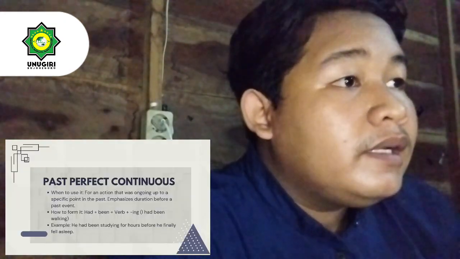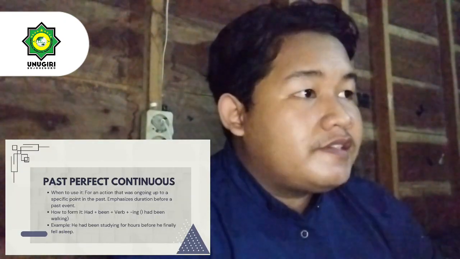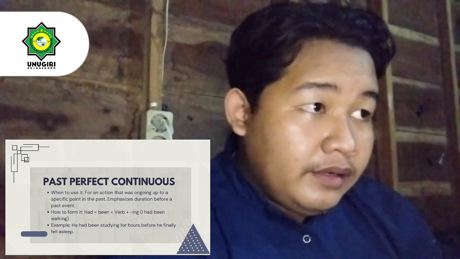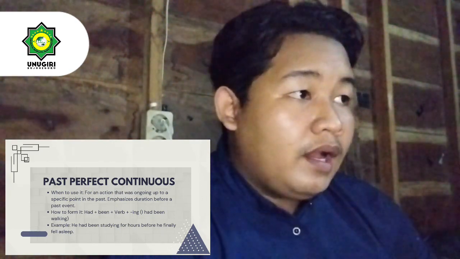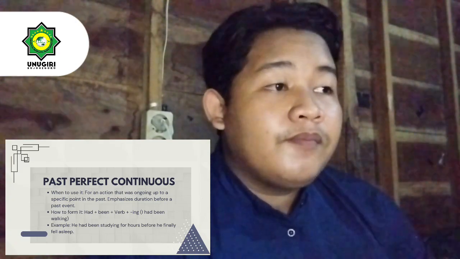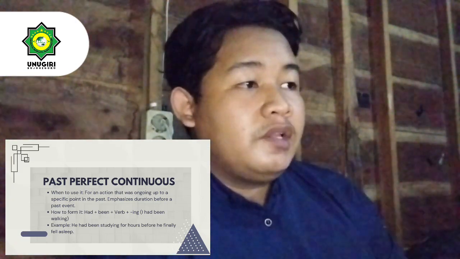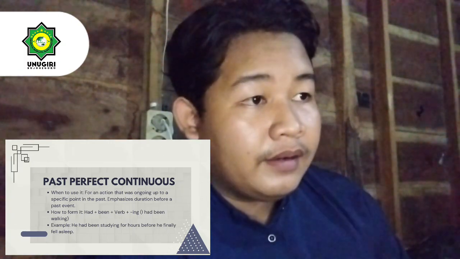Continue to the past perfect continuous. We use it for an action that was ongoing up to a specific point in the past and emphasize the duration before a past event.